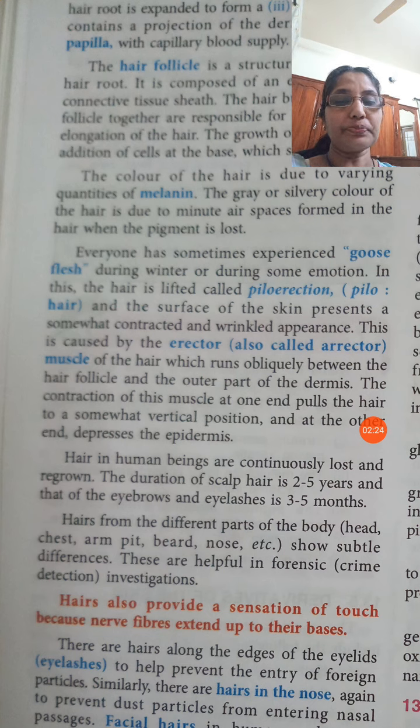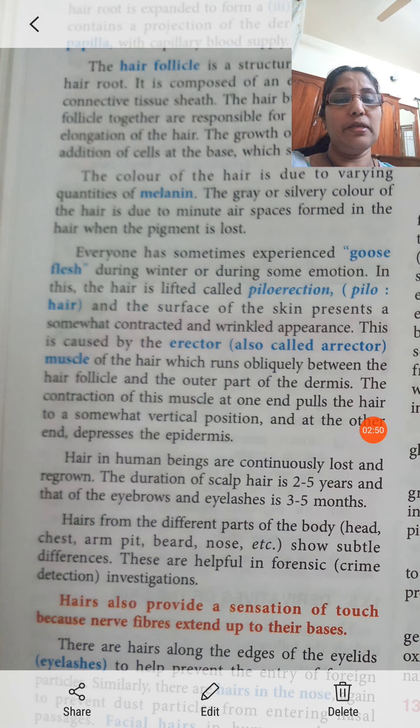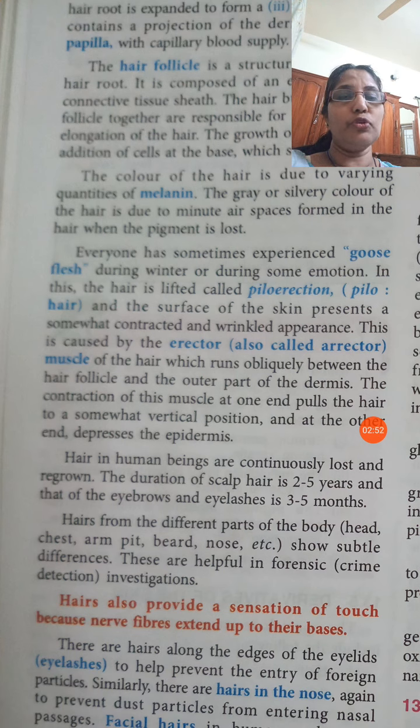Then again, hair from different parts of the body shows many differences. You know that we have hair in the head, in the chest region. Usually the males have hair growth in the chest region or in the armpit or beard, nose, etc. Inside the nose also we have hair growth, but that hair will not grow as much as the hair on the head.